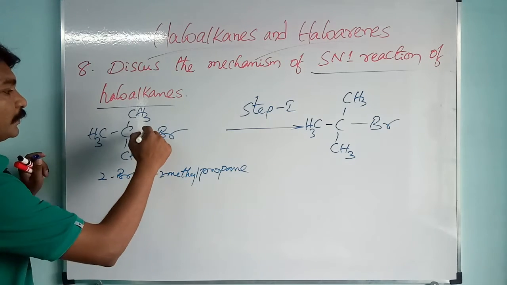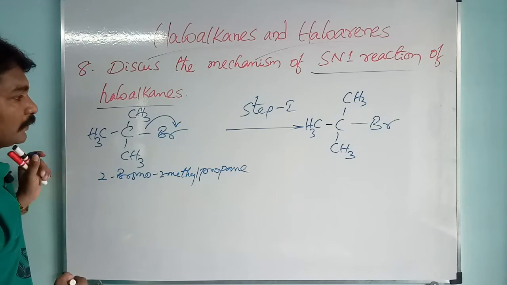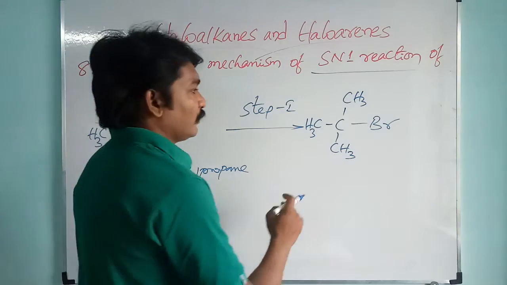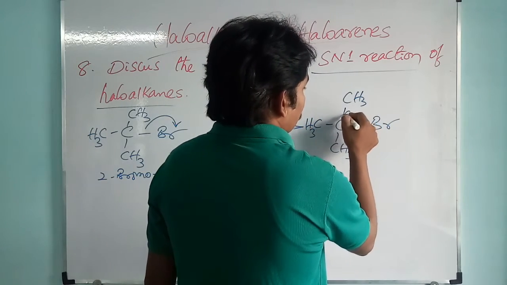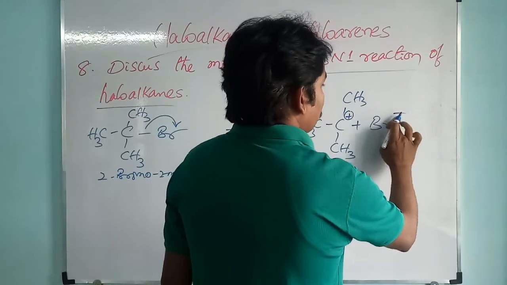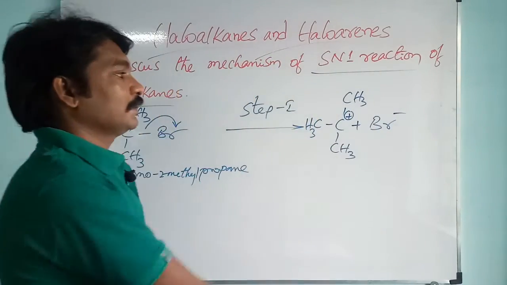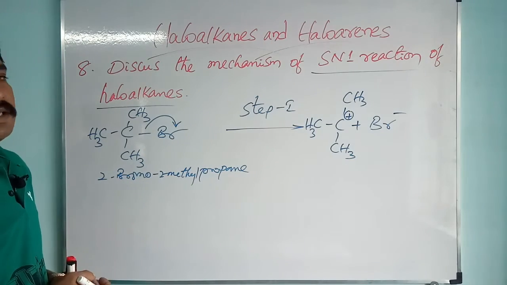In the first step the bromine will take this pair of electrons. Then this carbon becomes a cation by losing the electron, and bromine becomes negative and leaves the compound. Formation of carbocation is the first step.